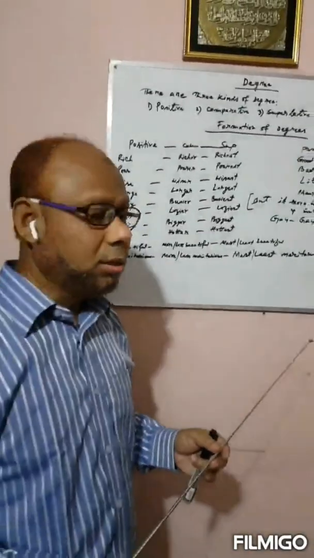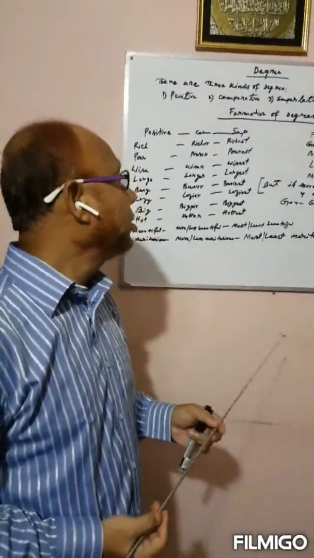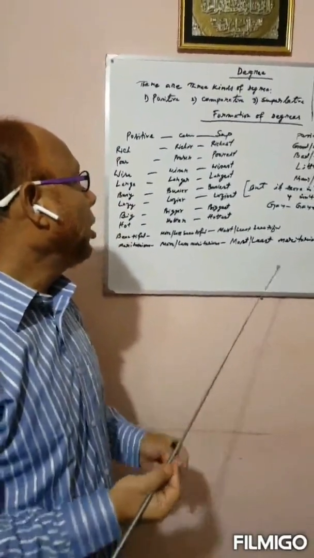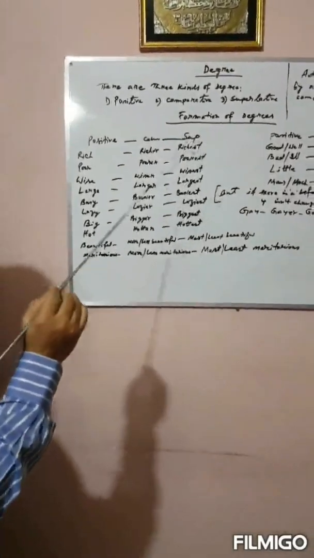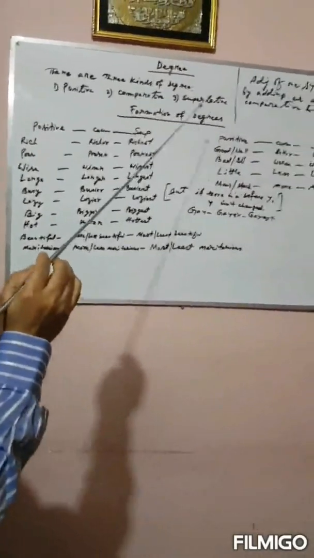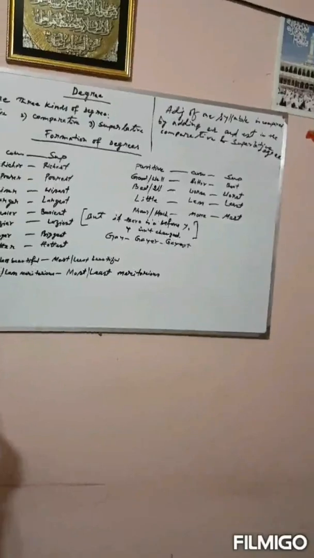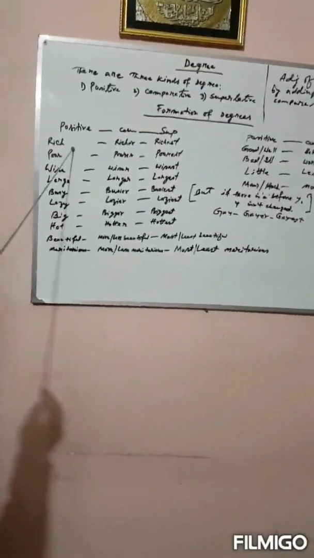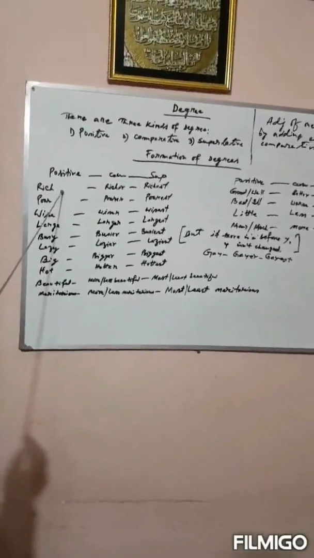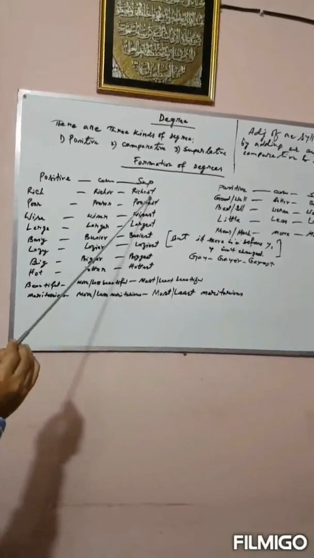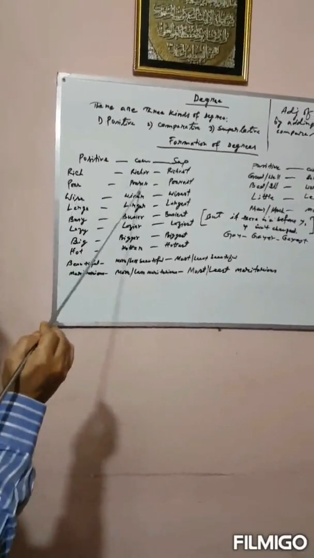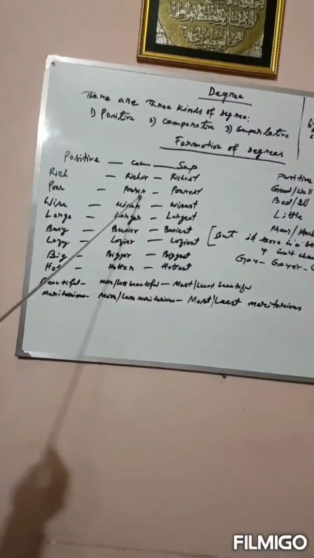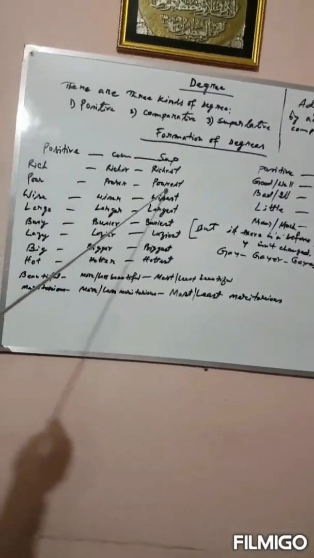But before I discuss the rules of changing degrees, we should know how to form the degrees. Have a look. An adjective of one syllable is compared by adding er and est, usually. Poor, poorer, poorest. Have a look. In the comparative form of poor, er has been added, and in the superlative form, est has been added.